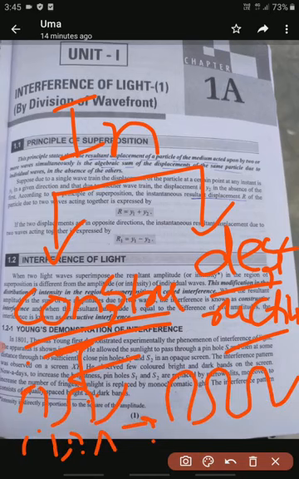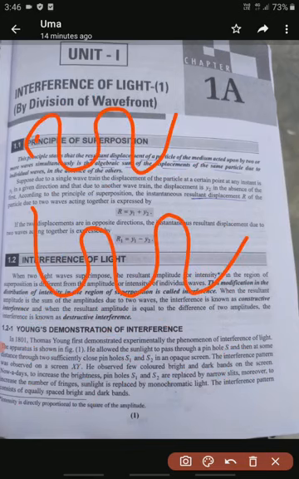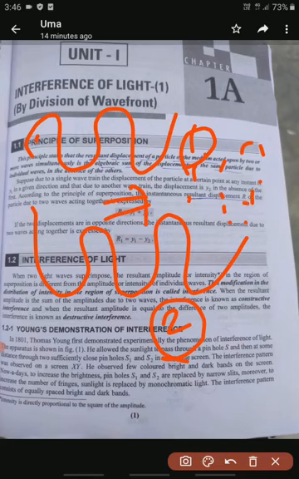If two waves are opposite or different, so these are two waves, wave 1 and 2, when we observe this diagram, these two waves are different, so automatically the output is a low intensified wave. This is called destructive interference.